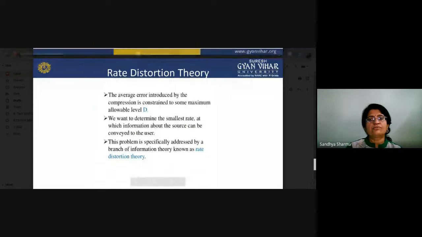We can also talk here about rate distortion theory. The average error introduced by the compression is constrained to some maximum allowable level d. So there may be a certain constraint on the average error introduced. We want to determine the smallest rate at which information about the source can be conveyed to the user. This problem is specifically addressed by a branch of information theory known as rate distortion theory.